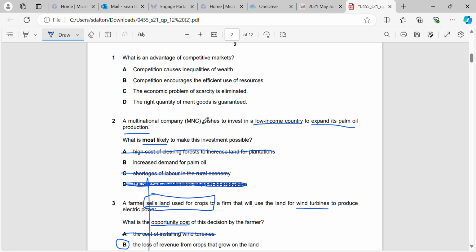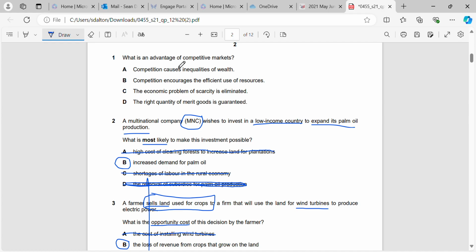It's going to be hard for this MNC to find the workers in order to expand their production. But if there is an increased demand for palm oil, well then that will help us to make the investment possible, because there's going to be a demand for them to expand their production. So they know that if they make more, they will be able to sell more because the demand is higher.